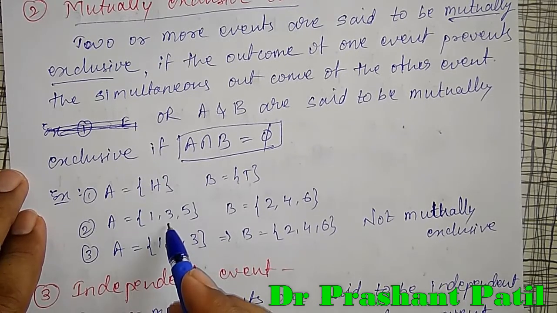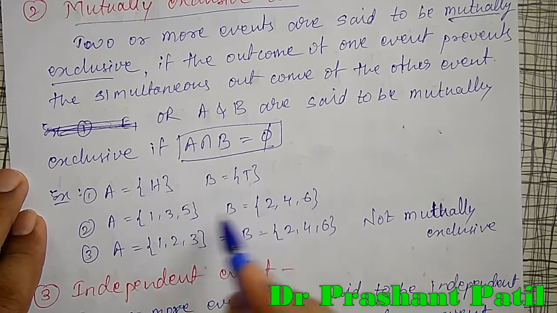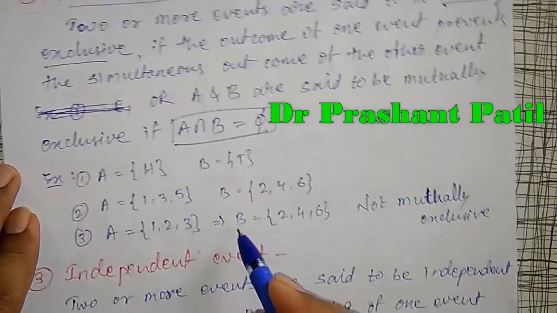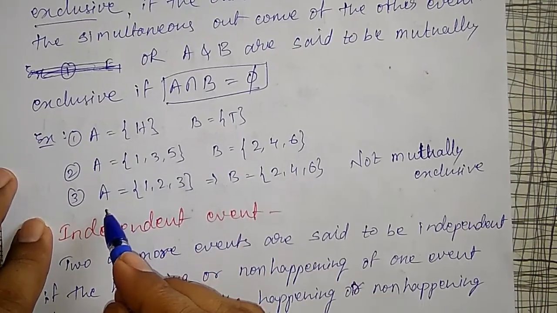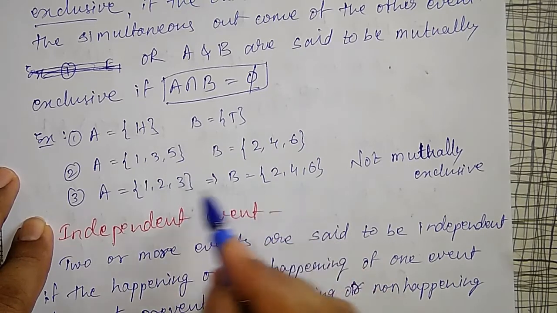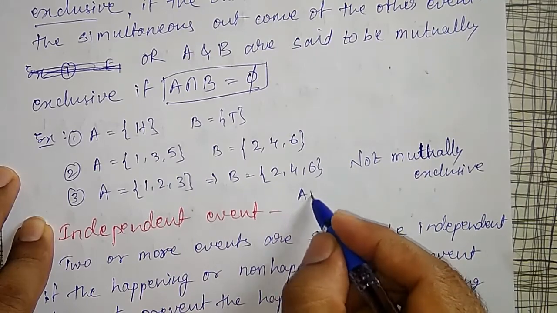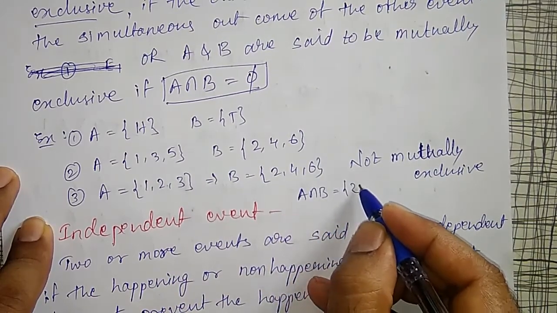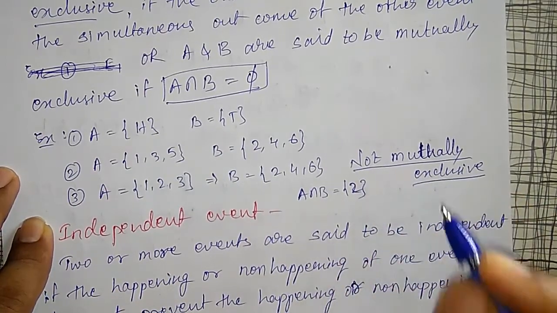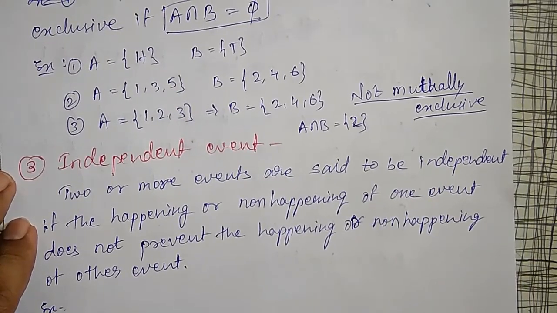Then getting an odd number and getting an even number: A and B are two events. Here there are no common elements, therefore they are mutually exclusive. But whereas event A is getting up to 3, that is 1, 2, 3, and event B is getting only even numbers, here 2 is common. A intersection B is the singleton set {2}. Therefore A and B are not mutually exclusive. That is important.